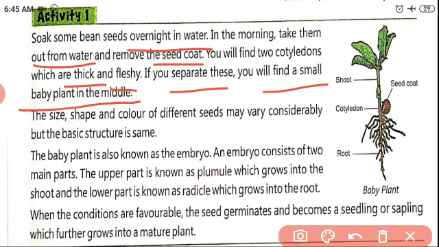Next, seeds are of different size, shape and color, children. Next, a baby plant is also known as an embryo. It consists of two main parts. The upper part is known as the plumule, which grows into the shoot system, and the lower part is known as the radicle, which grows into the root. So in that baby plant, the upper part, the shoot system, is called the plumule, and the lower part, the root system, is called the radicle.